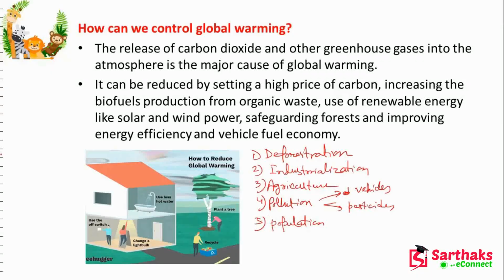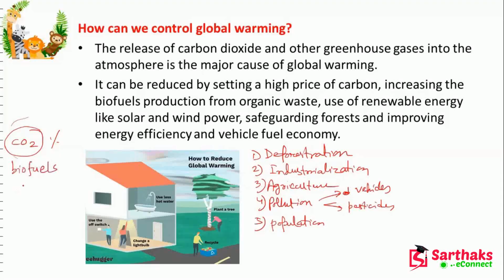Now first thing we have to do, because industrialization, the deforestation process, and also pollution cause the increase in carbon dioxide, CO2, and other greenhouse gases in the atmosphere. That is the major cause of global warming. So this CO2 percentage, first we have to control. Now here what we have to do, it can be reduced by setting a high price of carbon and increasing the biofuels.